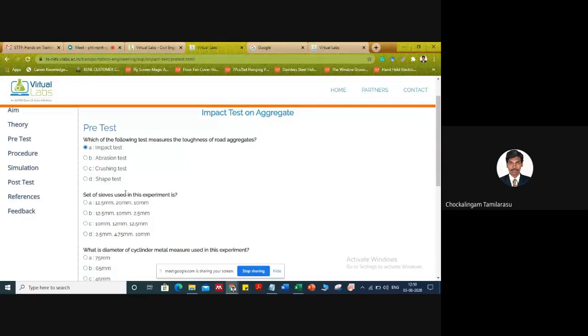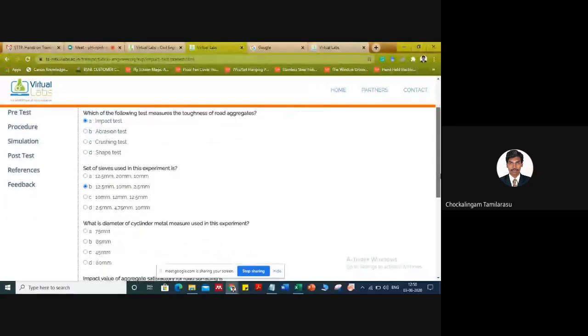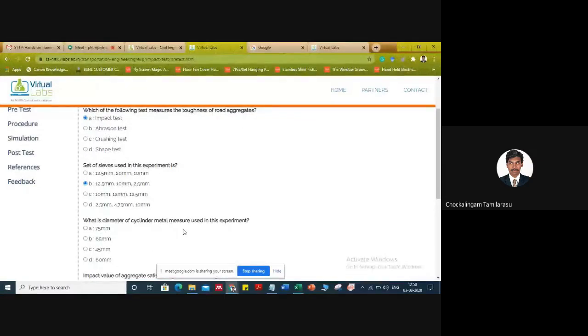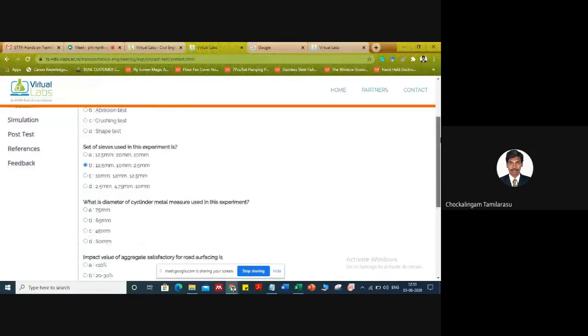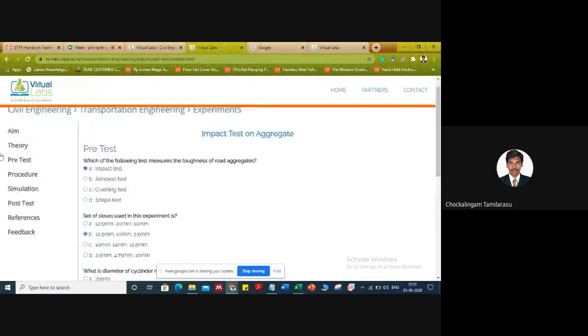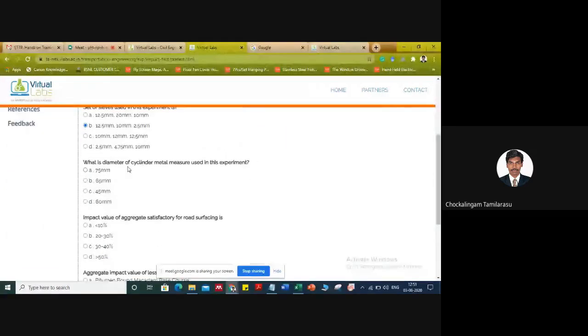The set of sieves used in this experiment is similar to the crushing strength test: 12.5 mm, 10 mm and pan. Then 2.36 is rounded off to the nearest value, but 2.36 is not available, so there may be the second option. What diameter of cylindrical metal measure? From the theory portion and the diagram we can note down the values, so here I'm giving 75.